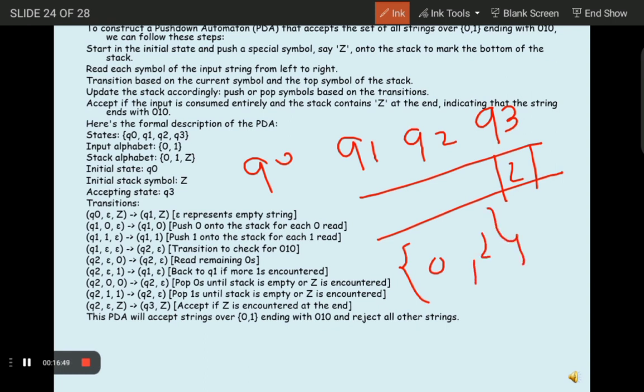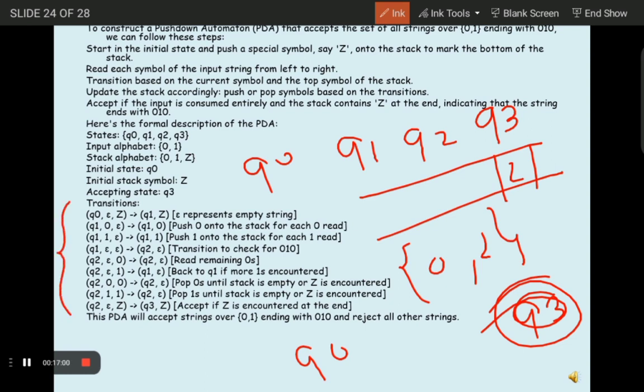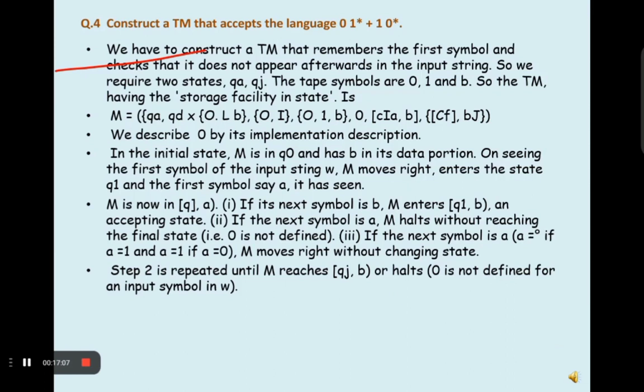Our initial state will be Q0 and our final state will be Q3. By applying all these transition rules and the transition table representation, we can create a push down automata for the same. Now let's see another question.